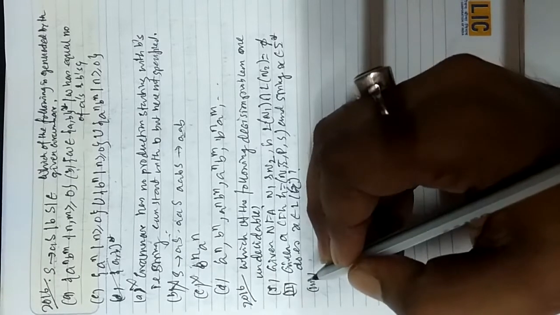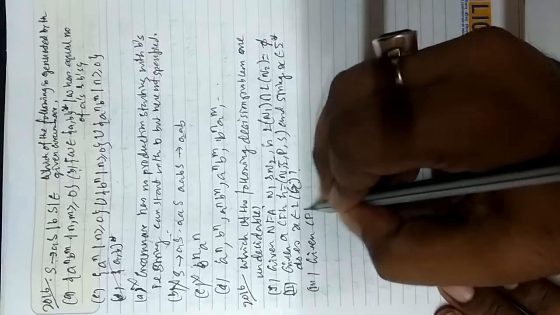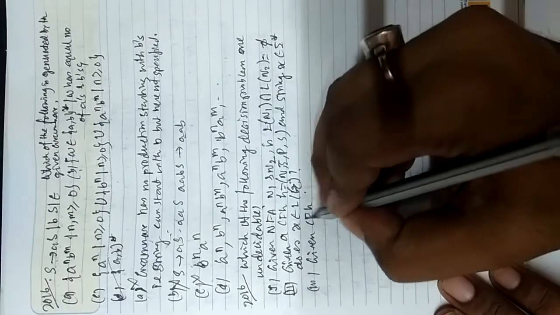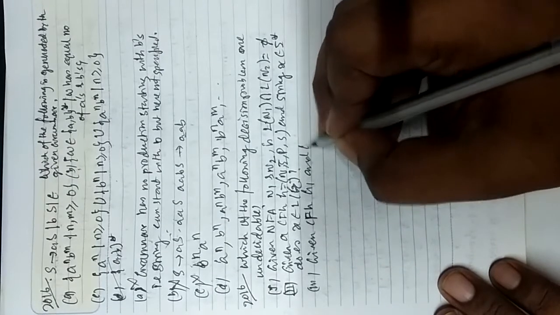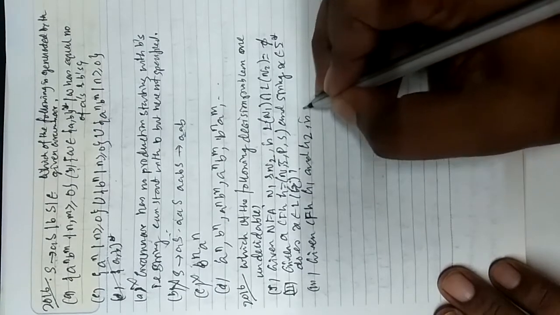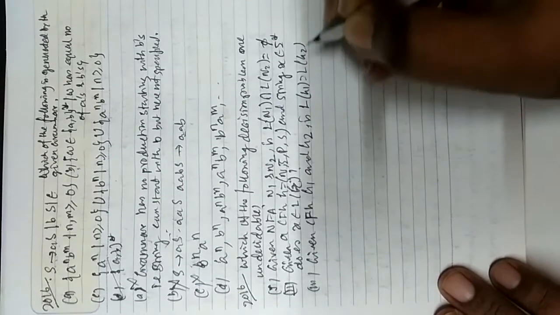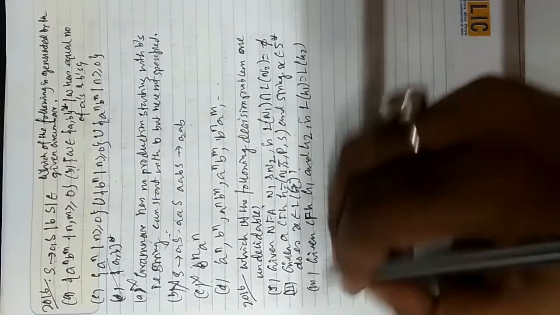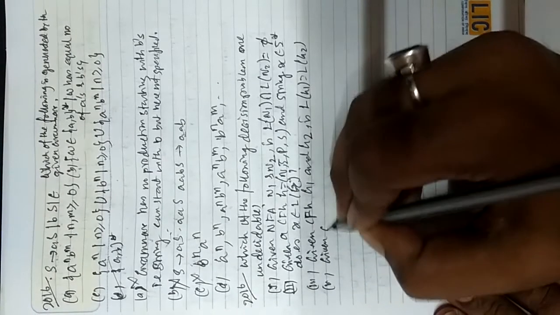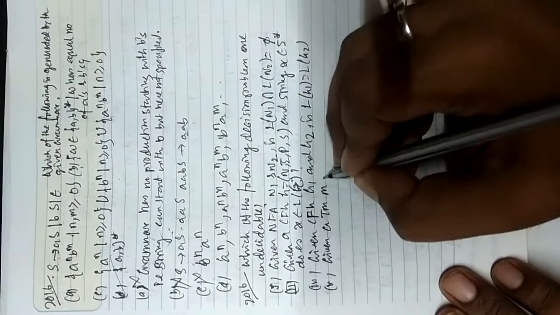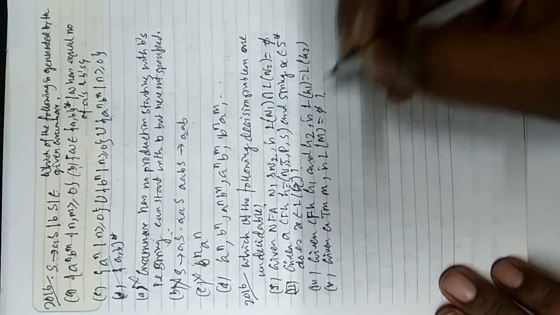Number 3: given CFG G1 and G2, is L of G1 equal to L of G2? Okay, and number 4 is: given a Turing machine M, is L of M equal to ∅?